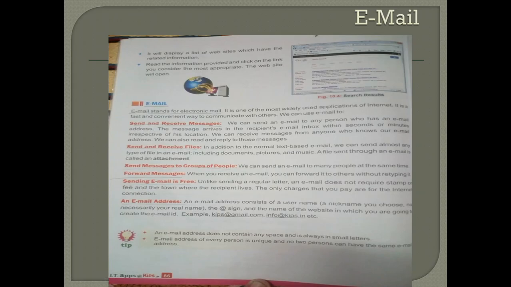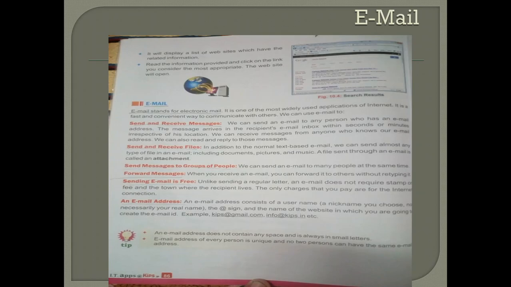Second thing, user ID, which means the email address, is unique. If I write Suchi Mehta at gmail.com, then Suchi Mehta is only one. I can create something like Mehta Suchi, another account, but Suchi Mehta is only one, unique. Nobody, no second person, can keep Suchi Mehta like that. Okay, it will not allow it. So this way you have a unique email address.